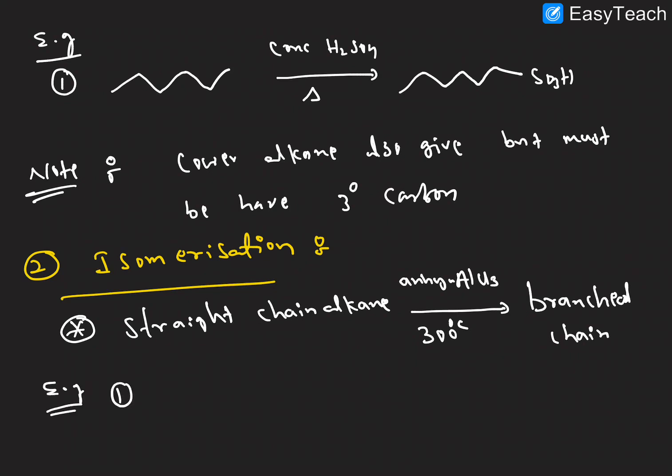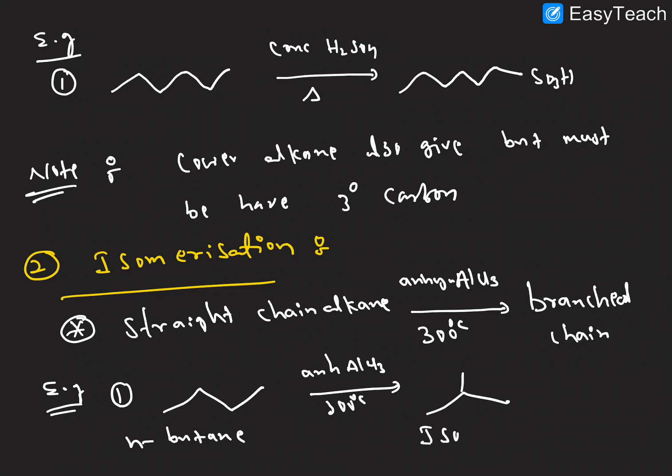Example 1: butane in the presence of anhydrous AlCl3 at 300 centigrade temperature is converted into isobutane. So this is n-butane, and this is isobutane, right?